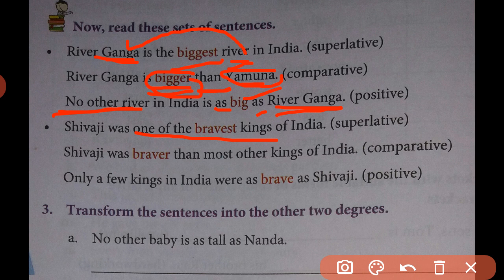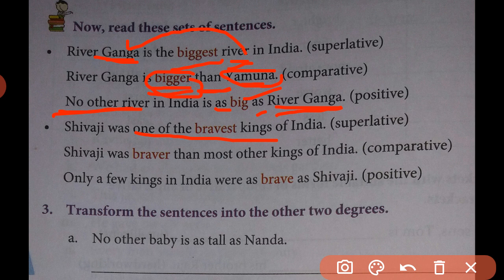So, this kind of superlative degree comparison is called unrestricted, and in the previous example it was restricted, whereas here it is the unrestricted degree form. It means Shivaji was not only the bravest king, there were so many kings as brave as Shivaji.